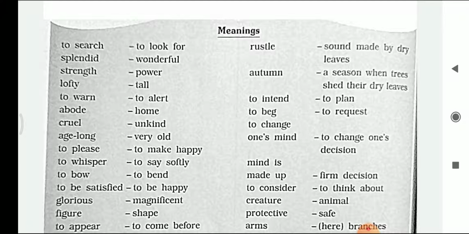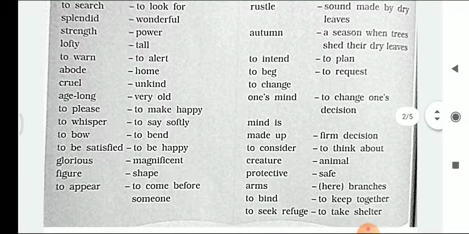To search, that means to look for. Splendid, that means wonderful. Strength, power. Lofty, tall. To warn, that means to alert. Abode, that is home. Cruel, that is unkind. Age long, that means very old. To please, to make happy. To whisper, to say softly. To bow, that means to bend. To be satisfied, to be happy.